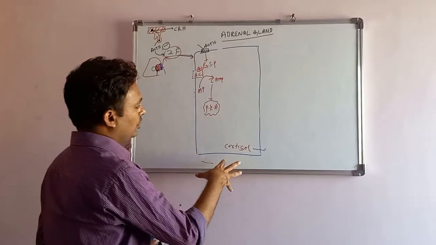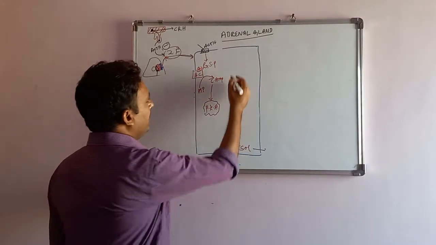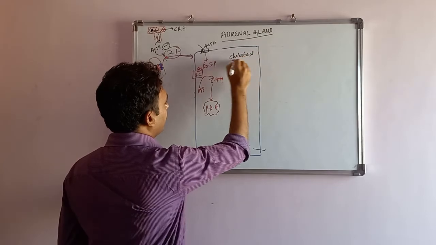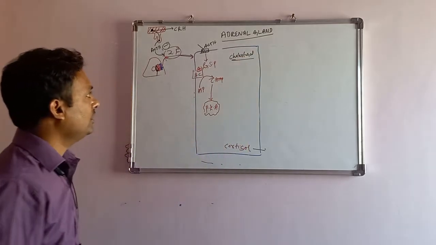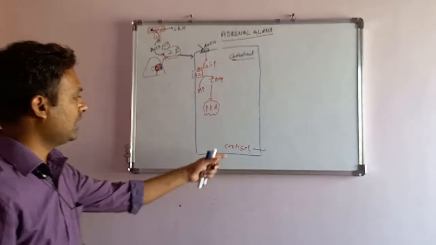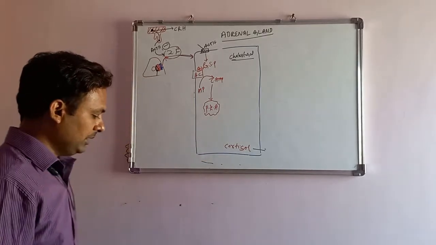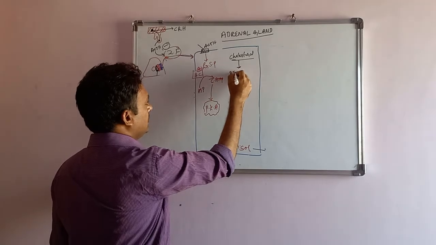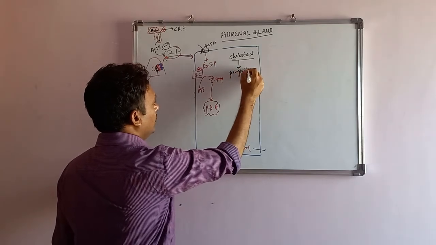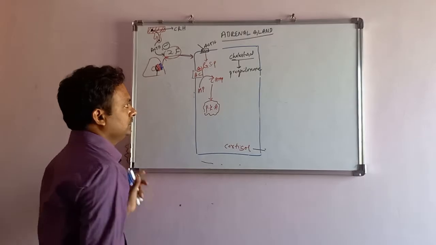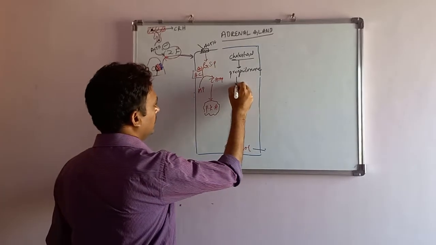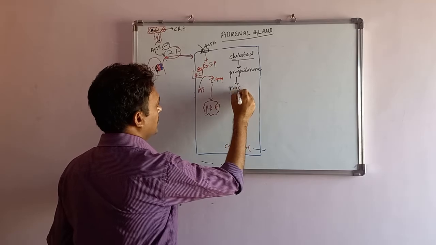As I told, for cortisol the main precursor is cholesterol, which is called the father of this hormone synthesis. From the cholesterol, there is a synthesis of pregnenolone. From the pregnenolone is progesterone.